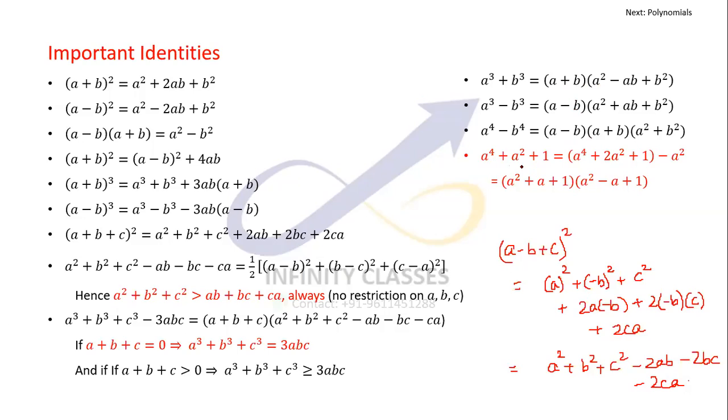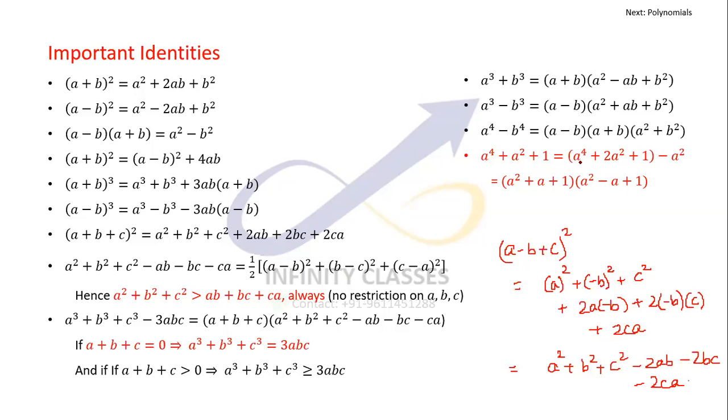Something similar for this, which is a power 4 plus a square plus 1. Now this is all positive: a positive quantity, positive quantity, positive quantity. Generally the perception is we cannot factorize it. But to your amazement, or you might be already knowing, a power 4 plus a square plus 1, what I have done is I have added a square and subtracted a square here.